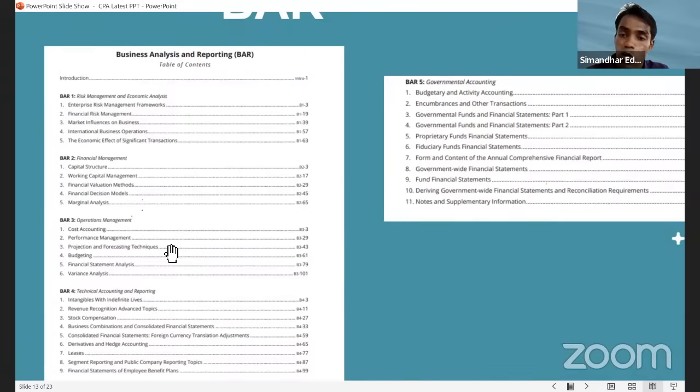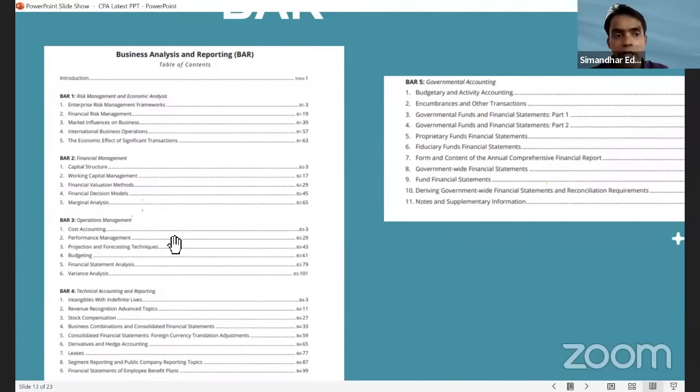And we are the first to update the content. Most of the other institutes might have copied the content of Becker and then prepared their books. So normally they will suggest you go for BAR because they have their old books, which they keep updating. They cannot update ISC and TCP because they don't have content. We have seen a lot of other institutes misguiding students to go for BAR, and I don't want to mention them.